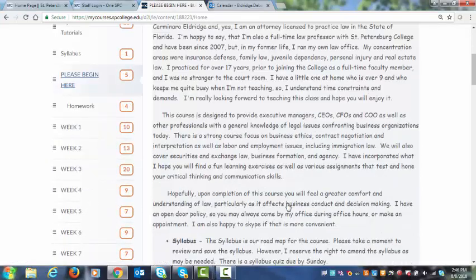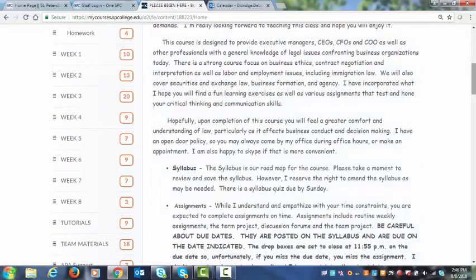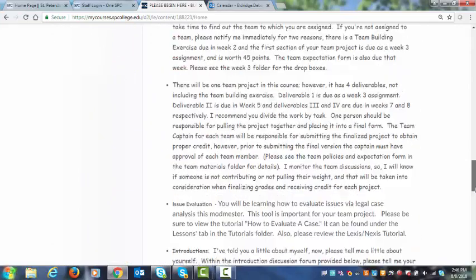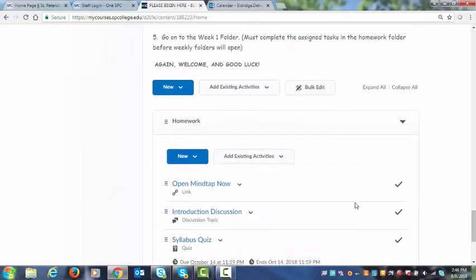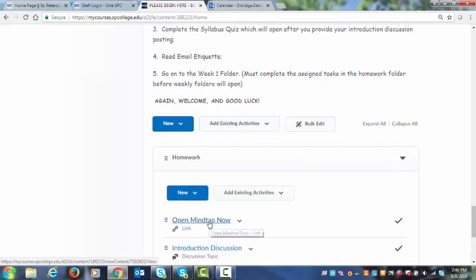After that, you're going to see the Please Begin Here folder. You cannot see, at least in my courses, anything else in the course until you complete the tasks in the Begin Here folder. One of the tasks that you have to do is click into the Open Mind tab. That's where you're going to get directly into the course, the Cengage course that's associated with our class. And you'll click in there, you'll get your course code, or you'll purchase your course code at that time when you click into the Open Mind tab, and then you'll be accessing directly into the course.